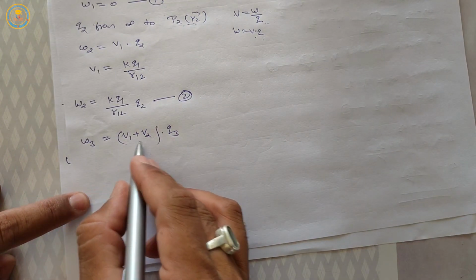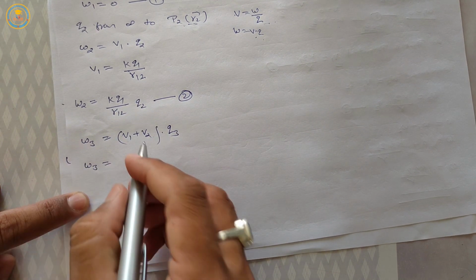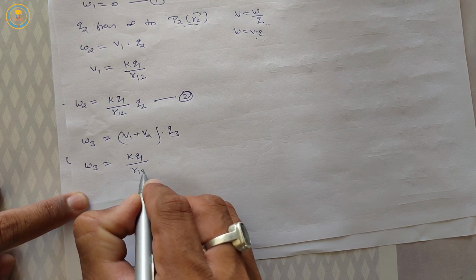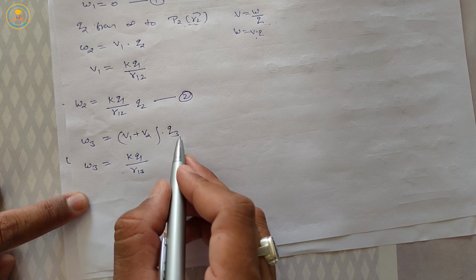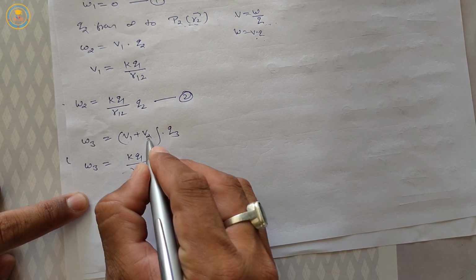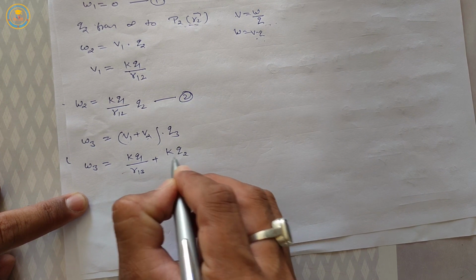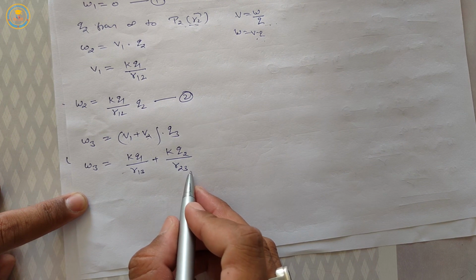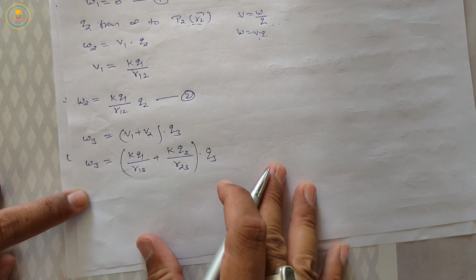So w3 is equal to K q1 upon r13, the distance between charges q1 and q3, plus due to charge q2, K q2 upon r23, the distance between charges q2 and q3, multiplied by q3.